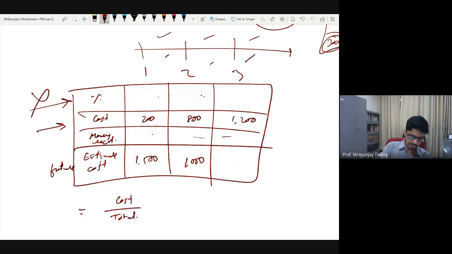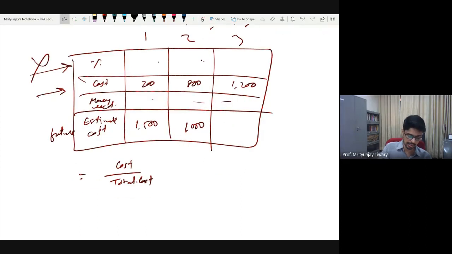This will be our estimate of percentage of work done. For example, in year 1, what have you already spent? You have spent 200 crore rupees. And what do you think is going to be the total cost? Total cost is going to be the 200 you have already spent, plus the 1000 you think you will further spend.